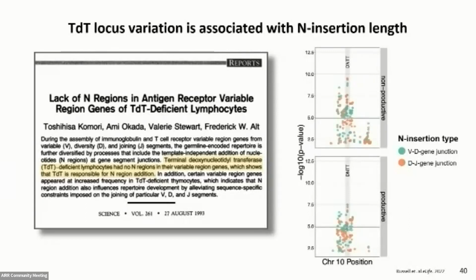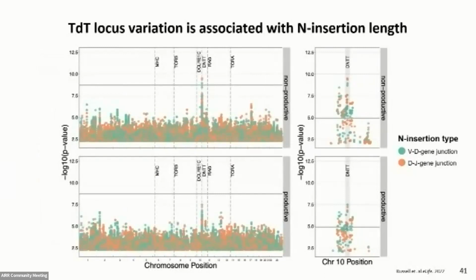But we found that the magnitudes of these effects were actually larger for non-productive TCRs as opposed to productive TCRs. And when we expanded our analysis genome-wide, only 3 of these associations remained significant. You can see those on the top plot within the DNTT locus region. And interestingly, we didn't really notice any other associations at other regions in the genome.